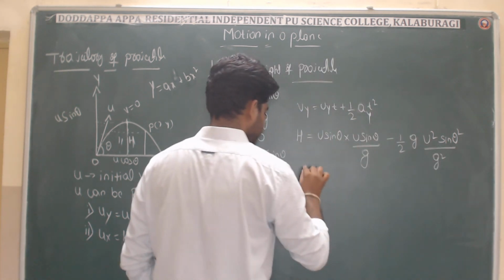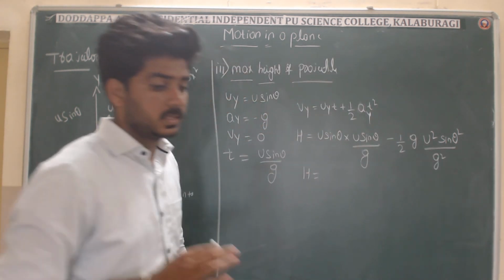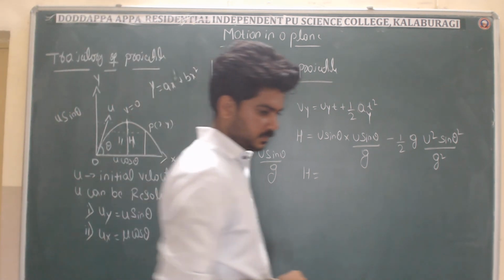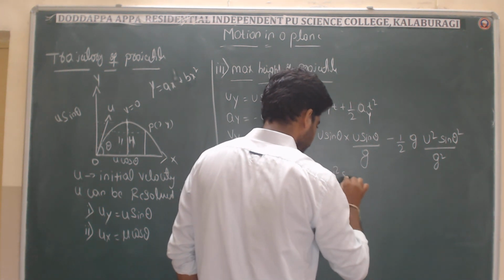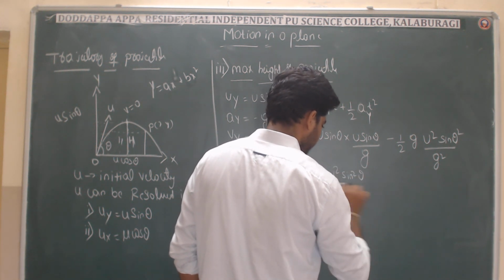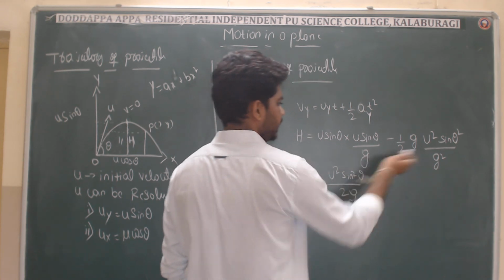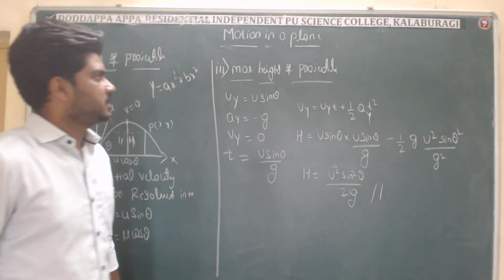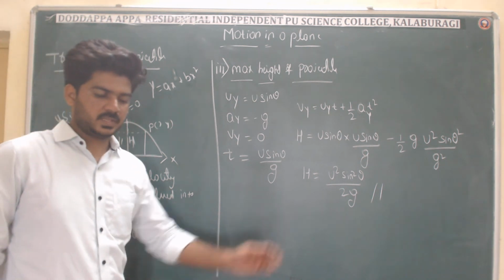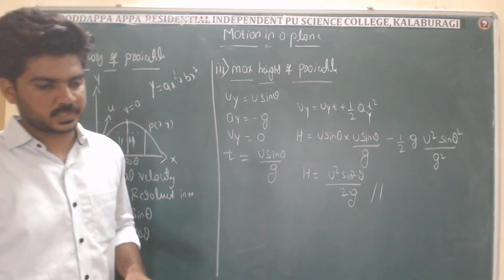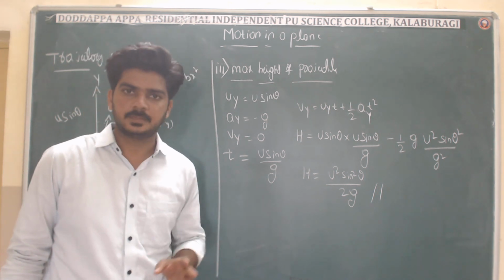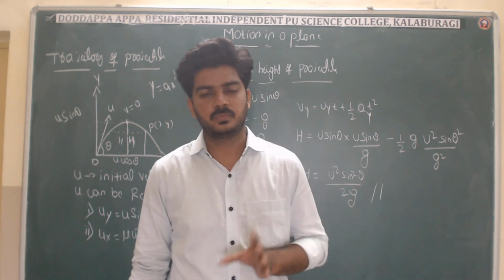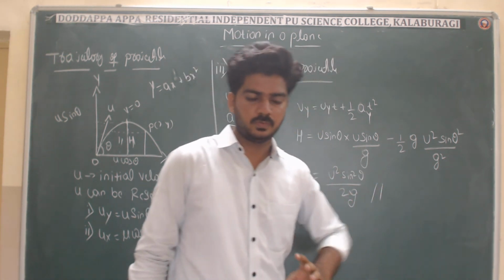So you solve this equation by taking the LCM and everything. Finally you are going to get u square sin square theta divided by 2g. Right. U square sin square theta divided by 2g. So by taking the LCM, you can solve. So this is the maximum height of the projectile. Right. First, what we have got? We have got the trajectory of a projectile. After that, how much time it will take, and after that, the maximum height of the projectile, and after that, the time of flight. So these are the things which we have done in this class.